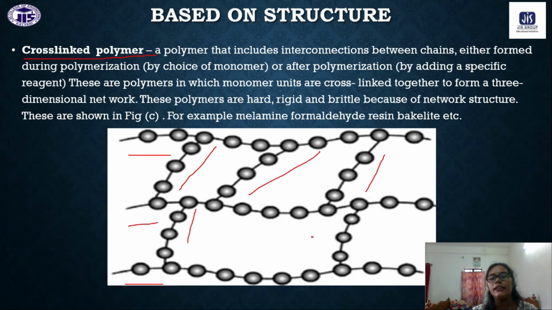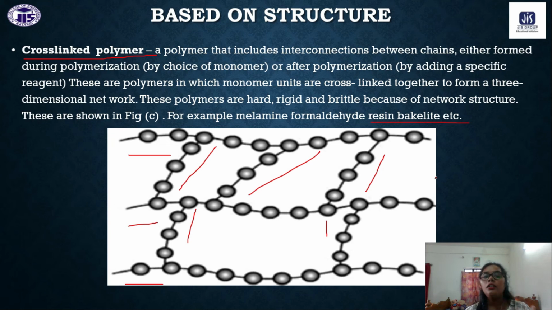It is like a network structure. So that is why it's very hard. This polymer is very hard, like bakelite. Generally this bakelite polymer we use to make the switchboard. You can imagine how hard switchboards are. Why? Because of this bonding characteristic.